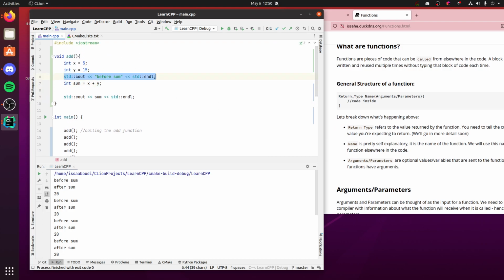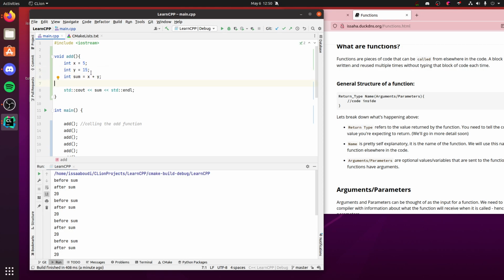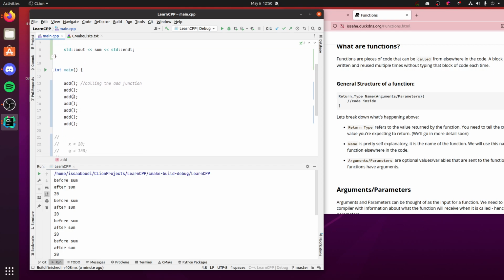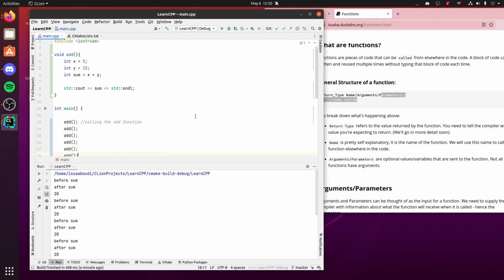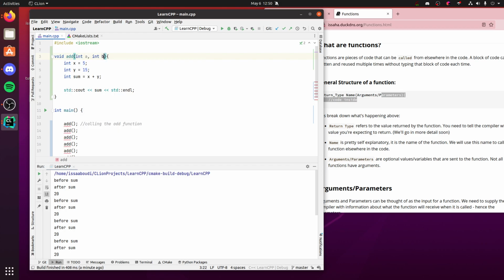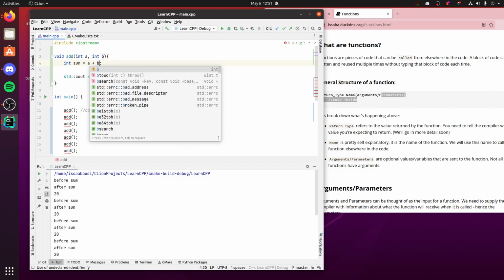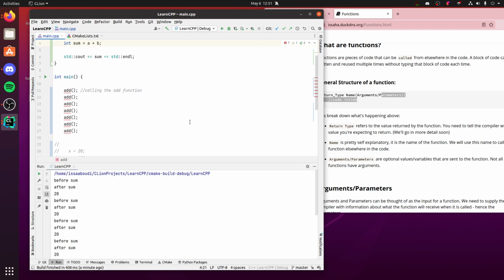So I'm going to get rid of these just to clean it up, because we've proven that it works. Now, let's say we don't want to hard code these in. We want the user or the person calling the function to specify them. So that's our argument. That's where these are. So we can give it an argument. We can say, hey, you're taking in an integer a and an integer b. Now the names don't matter except inside here. So if I take this out for now, and I change x to a and y to b, now you see it'll work, but look at all these errors. And I'm going to get rid of them because we don't need that many. Maybe I'll keep one.